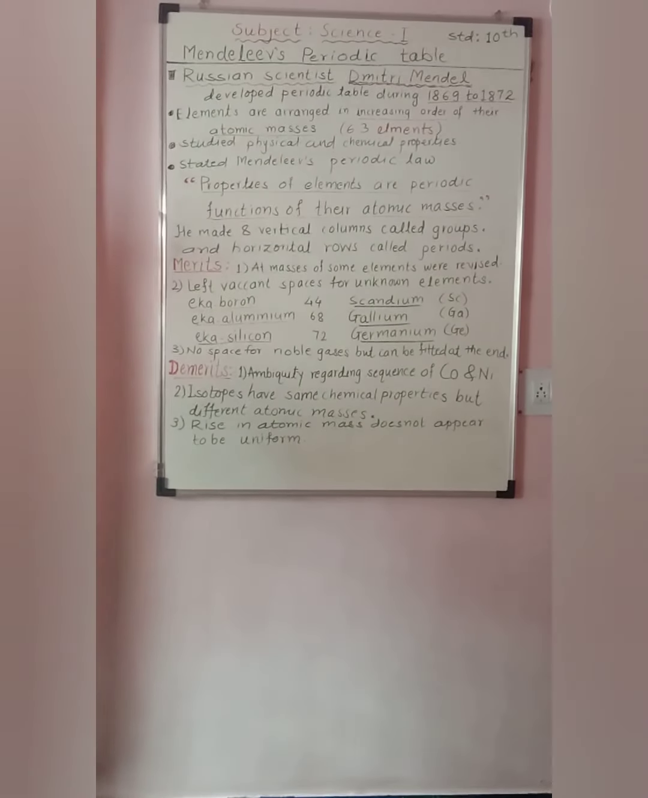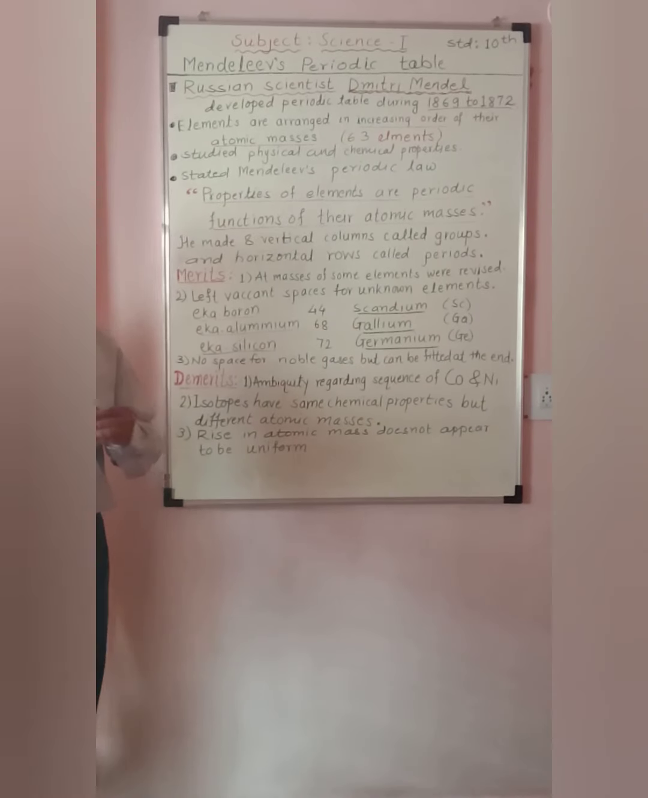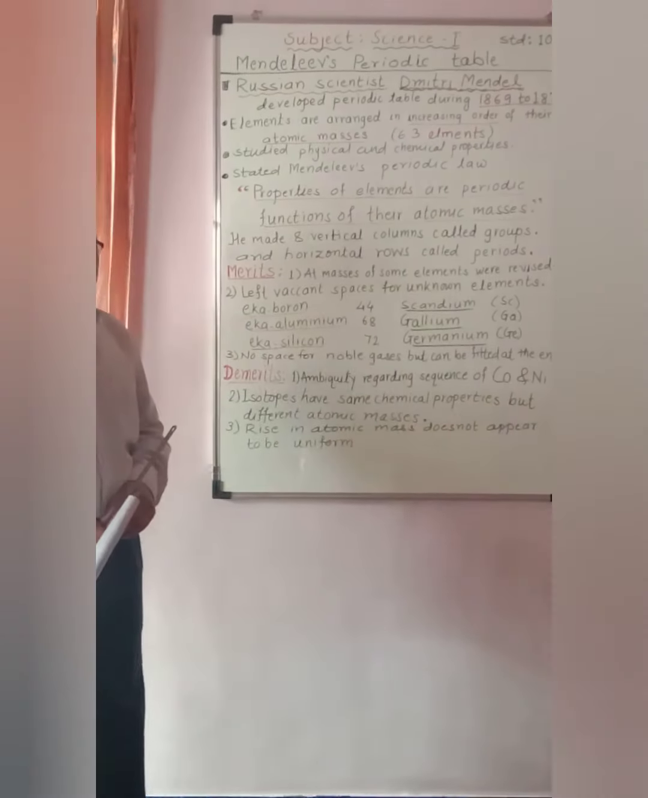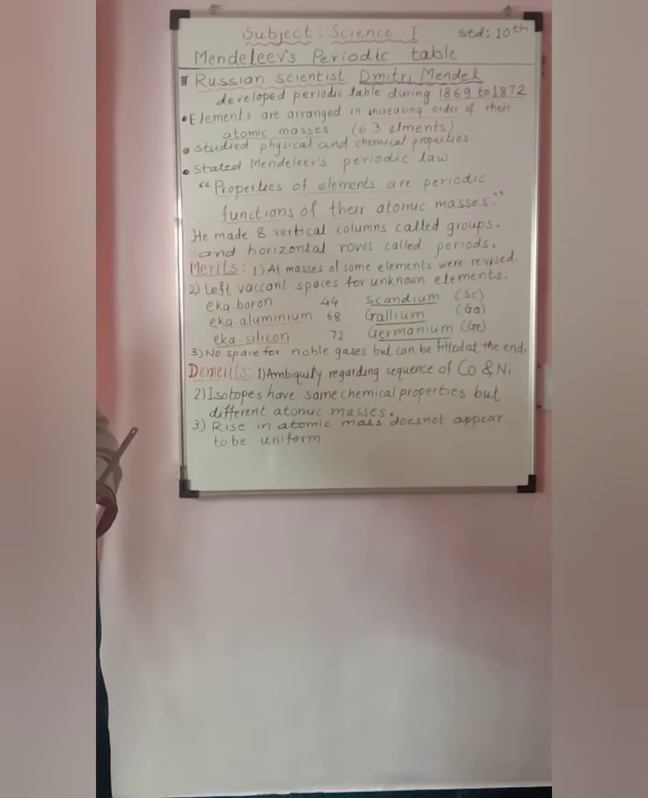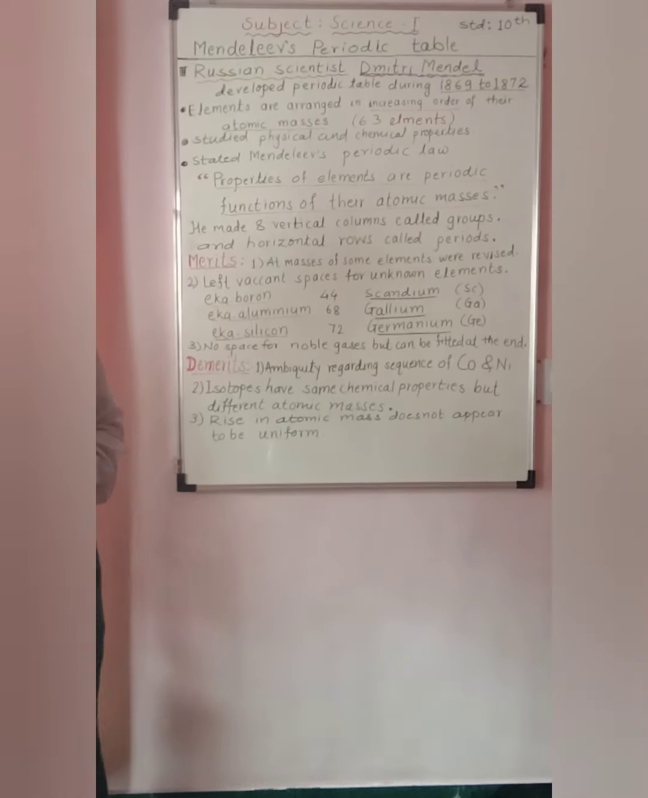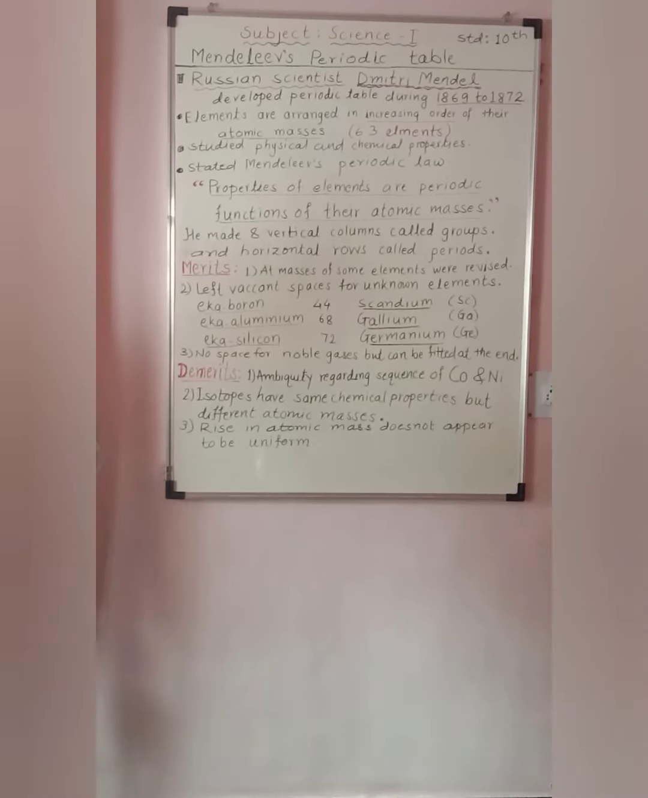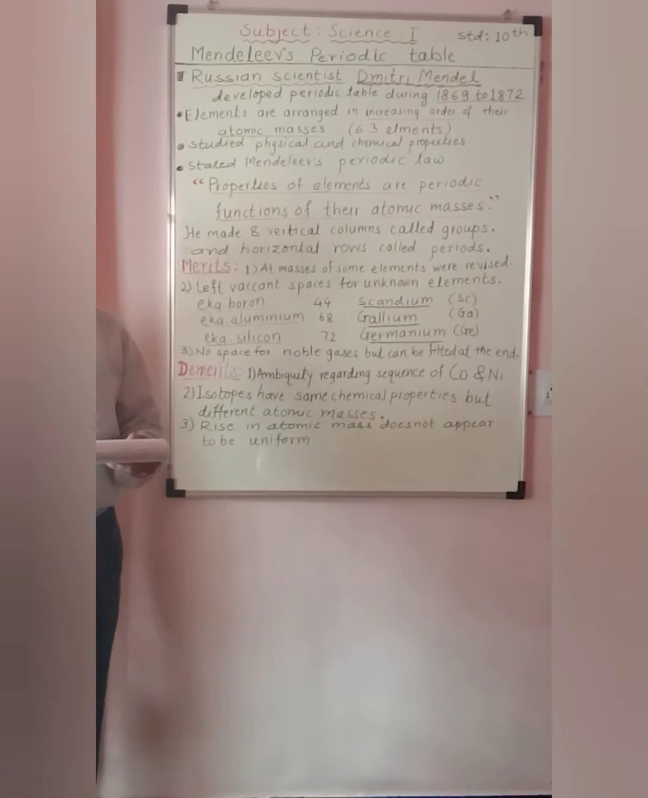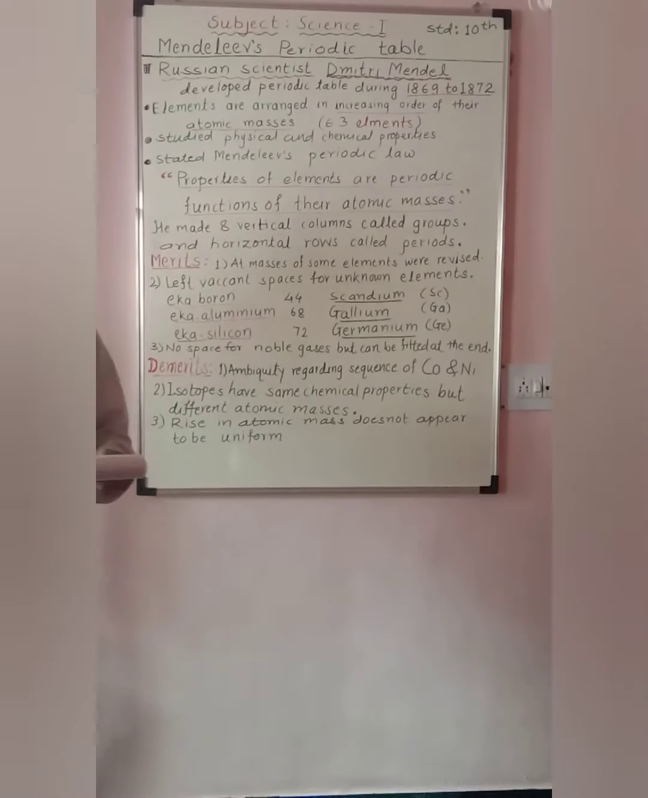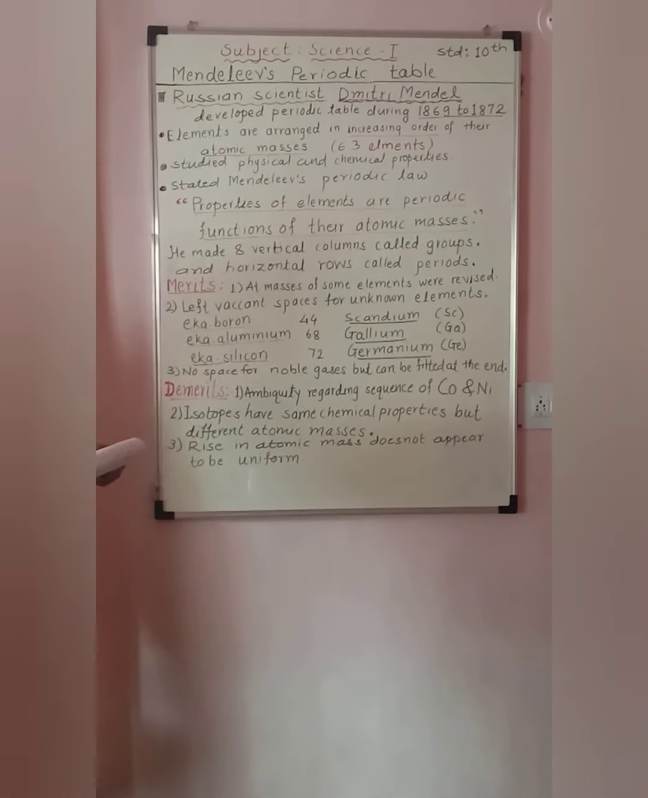accepted by so many people due to certain merits of Mendeleev's periodic table. The first was atomic masses of some elements were revised. Say for example, atomic mass of beryllium, which was 14.09, was corrected to 9.4 and it was placed before boron.